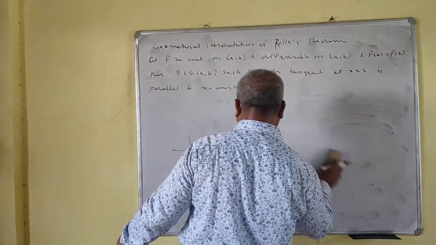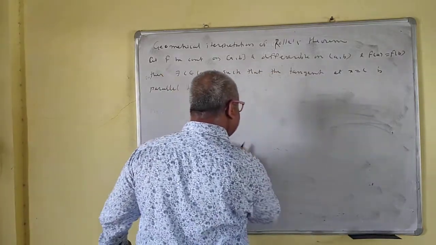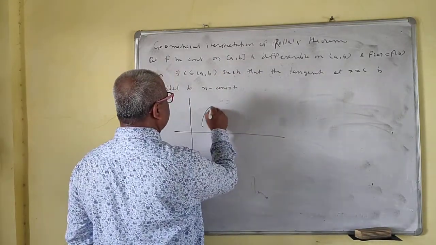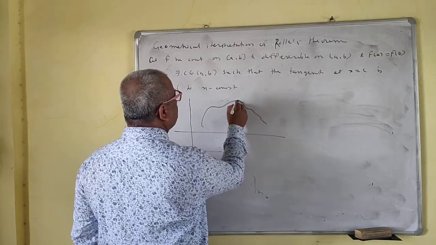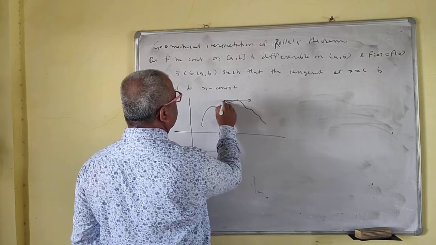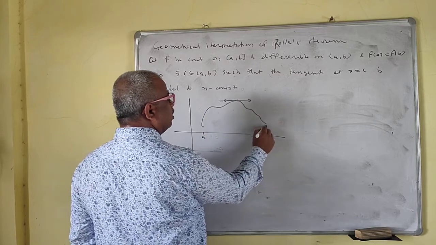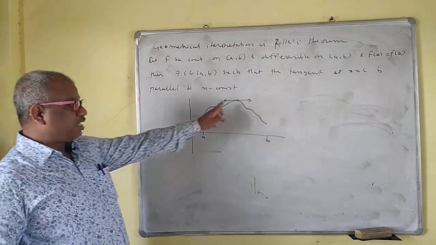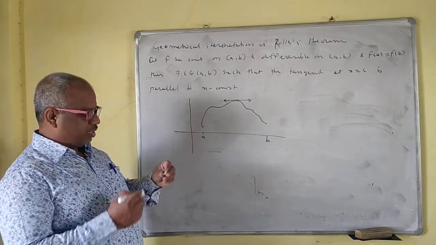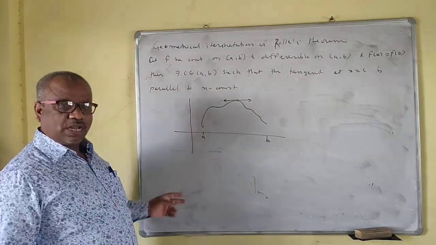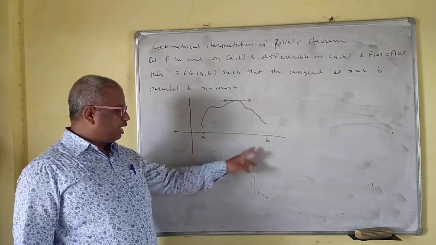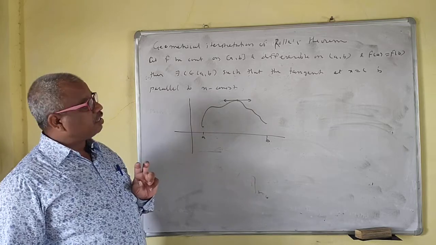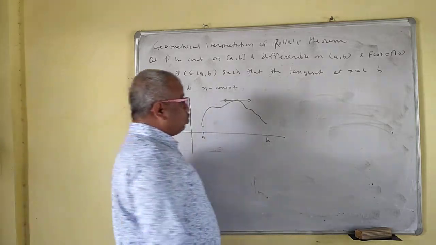For example, you can see geometrically the function is continuous like this. There is at least one c here. There may be more than one, two or more. Such a c lies between a and b such that the derivative is 0. So this is the geometrical interpretation of Rolle's mean value theorem.